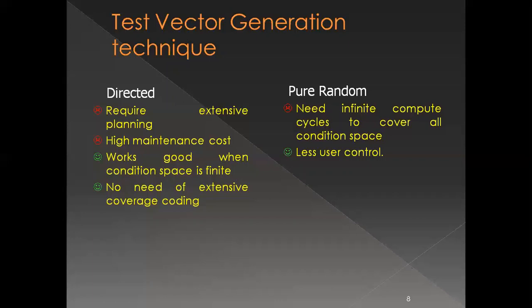The other thing is, out of the 100 lines, if I say that 60% of the code has been covered but the remaining 40% is still left to be verified, that is called code coverage.